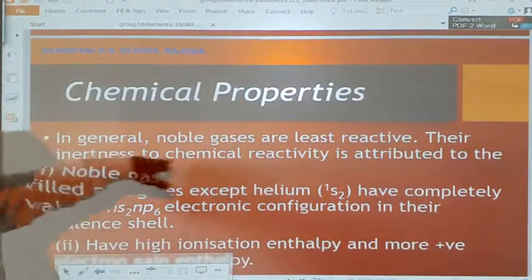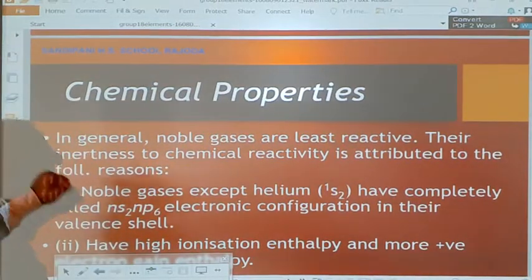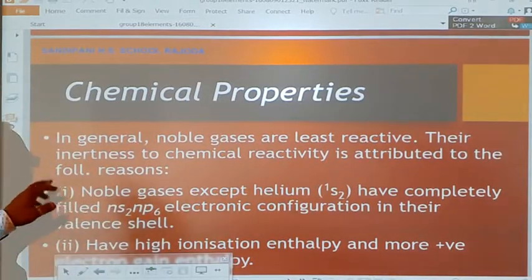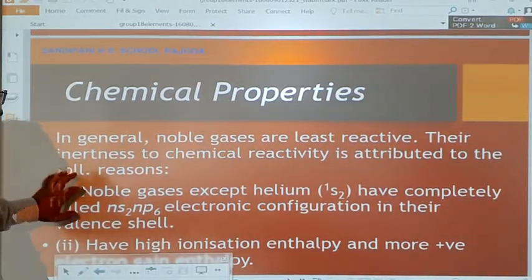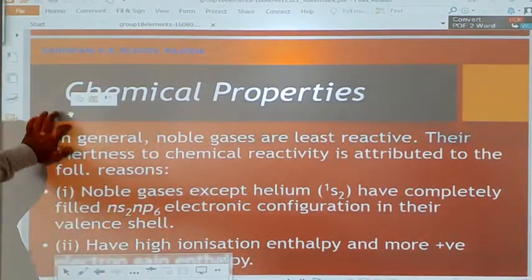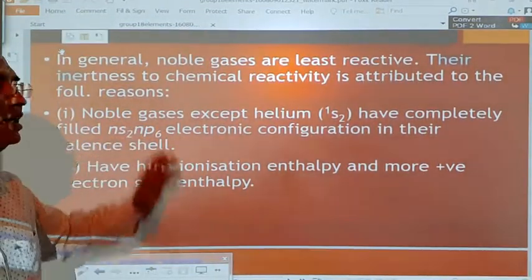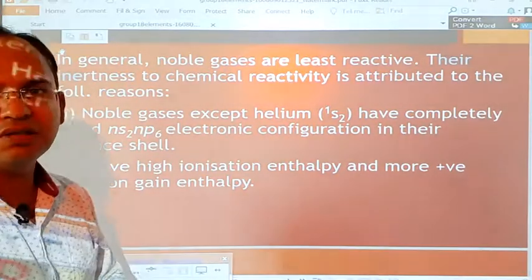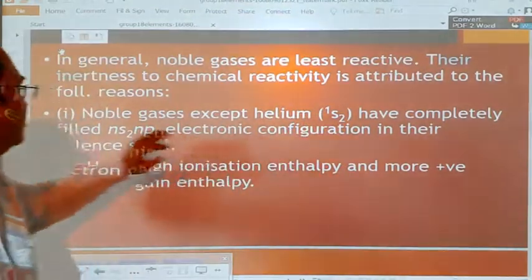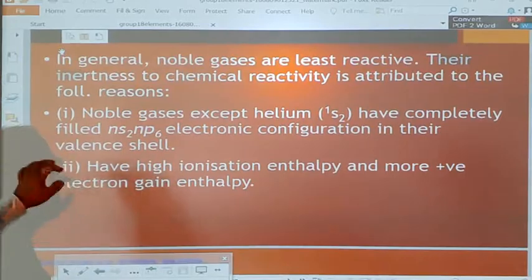In general, noble gases are least reactive. Their inertness to chemical reactivity is attributed to the following reasons. What are the reasons that they are very least reactive? First, noble gases except helium, whose electronic configuration is 1s2, have the completely filled ns2 np6 electronic configuration in their valence shell.